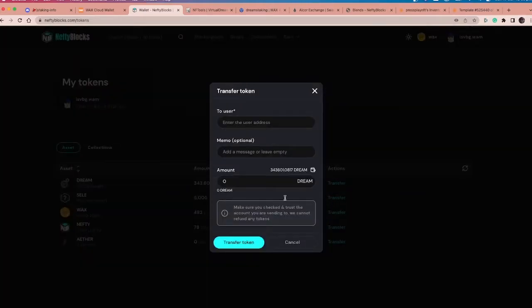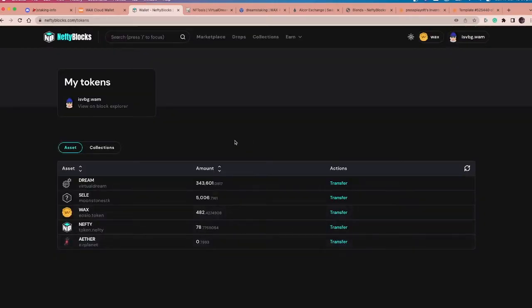This has the same setup as any other, be it Alcor or even on Blocks. You're sending the Dream token wherever you need to send it to. You might be sending it to a friend or to another wallet or to the Dream shop, putting in a memo and an amount to buy some dreams. But again, I'm not focused on that stuff today so much. It's more about the token.